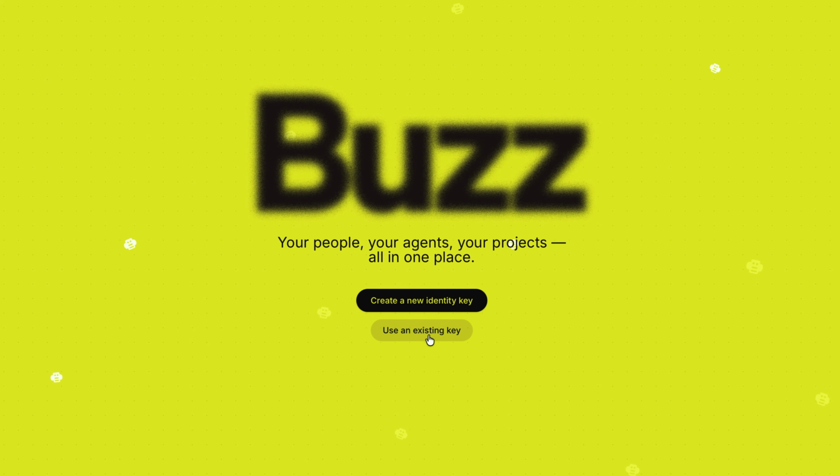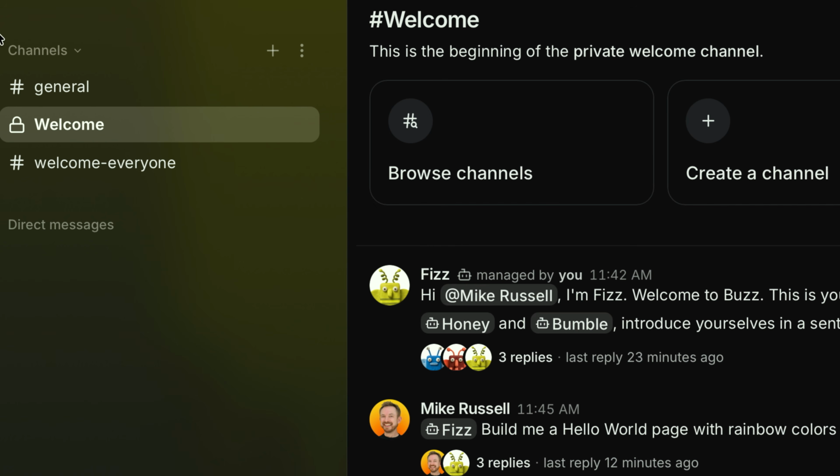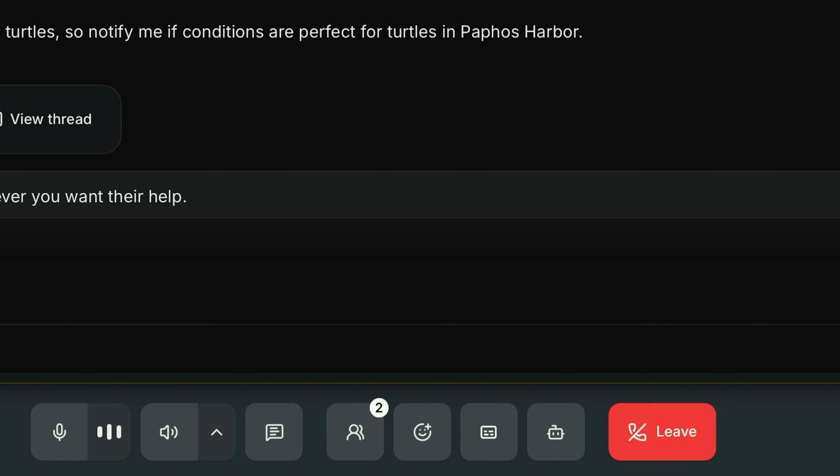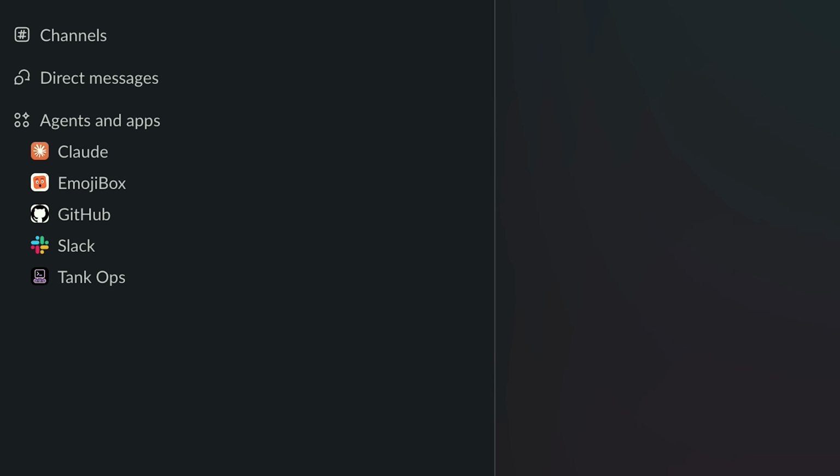So what is Buzz? Well, it looks like Slack with channels, threads, DMs, voice huddles, but there's one huge difference. In Slack, a bot is a plugin. It's a bit clunky, to be honest with you. In Buzz, an agent is a real member. Every agent gets its own identity, permissions, and an audit trail too.